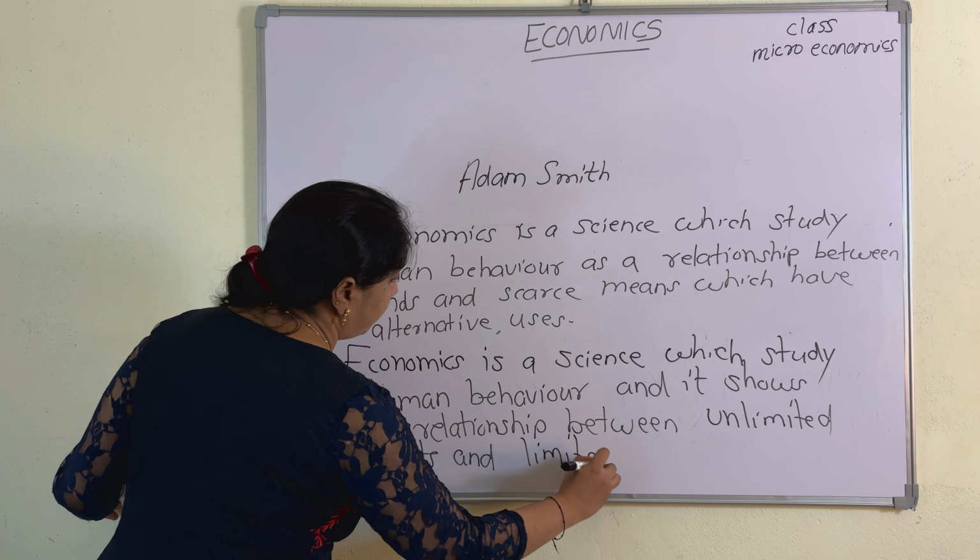So we studied what is economics, who is the father of economics, and his famous book. His famous book is Wealth of Nations.